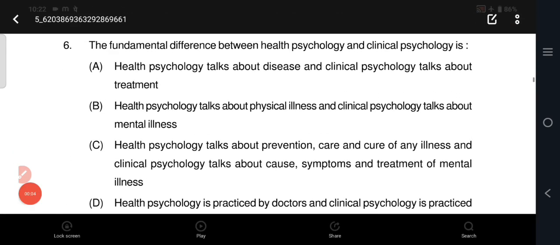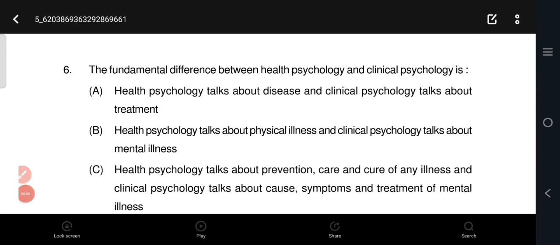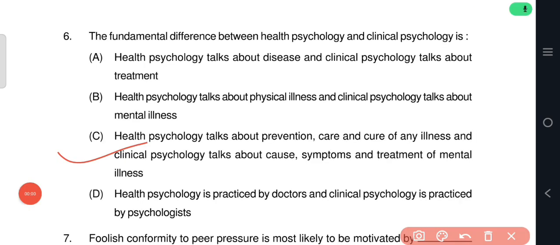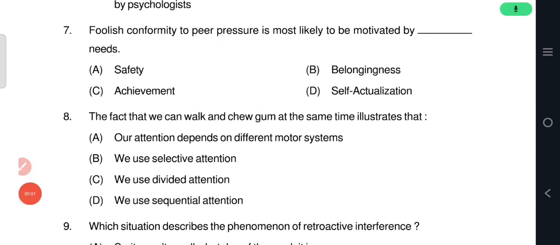Question number 6: the fundamental difference between health psychology and clinical psychology is. The correct answer is option C: health psychology talks about prevention, care and cure of any illness, and clinical psychology talks about cause, symptoms, treatment and mental illness. Question number 7: foolish conformity to peer pressure is most likely to be motivated by dash needs. The correct answer is option B.